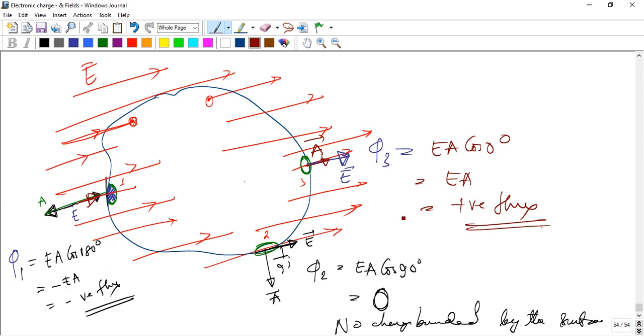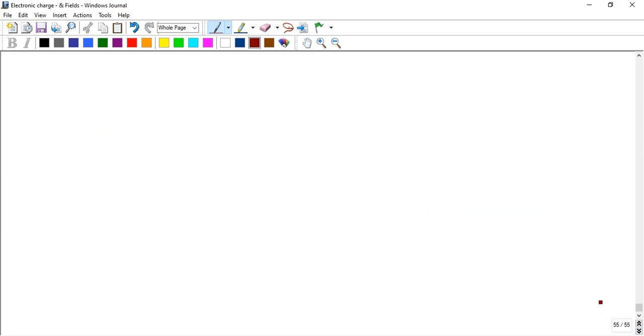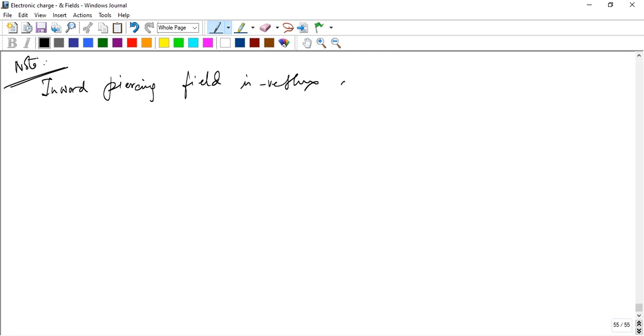Okay, so write the note. An inward piercing field is negative flux, and an outward piercing field is positive flux.